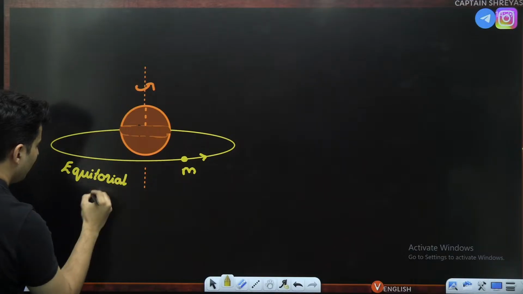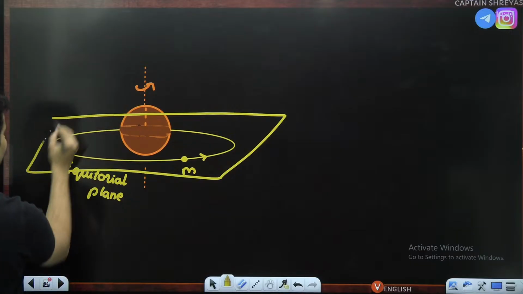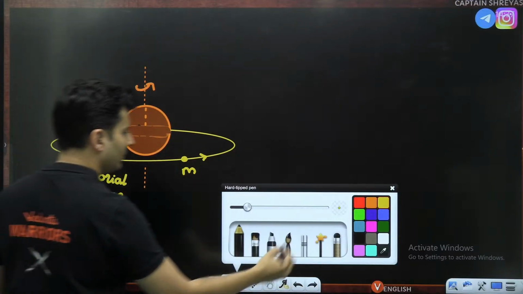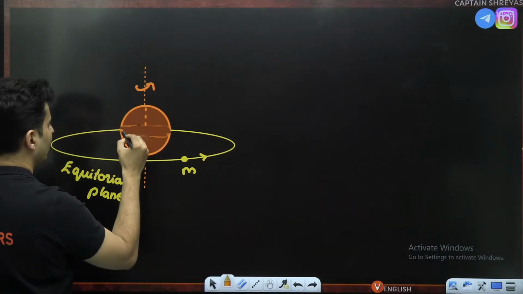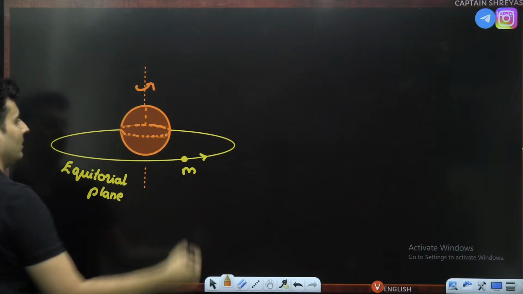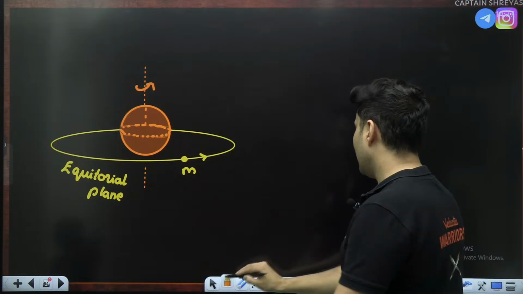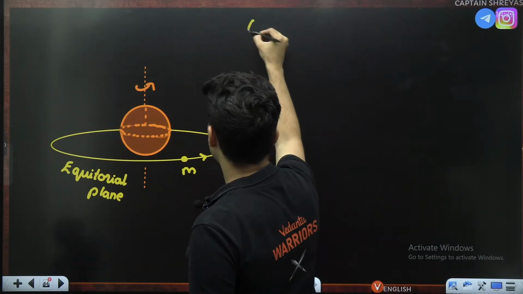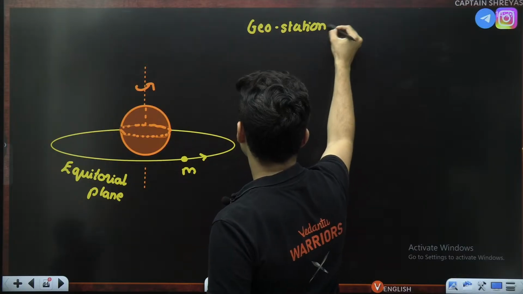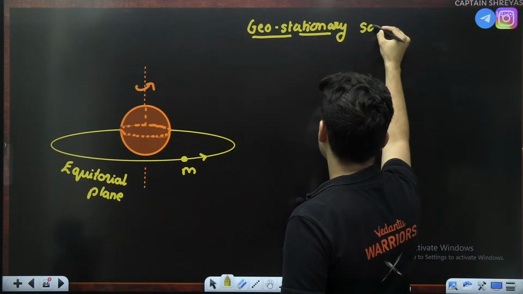Just try to visualize the equatorial plane, which contains the Earth's equator. Just imagine that it is going in that equatorial plane. So such a satellite is called a geostationary satellite. Geostationary or geosynchronous satellite.